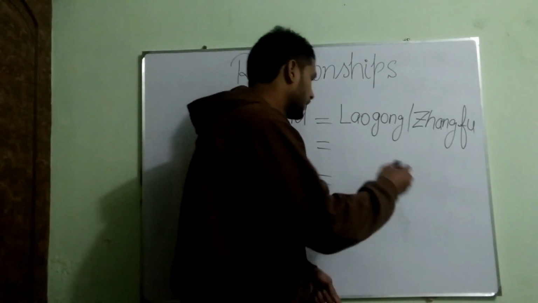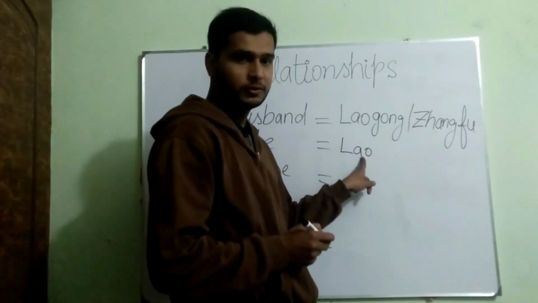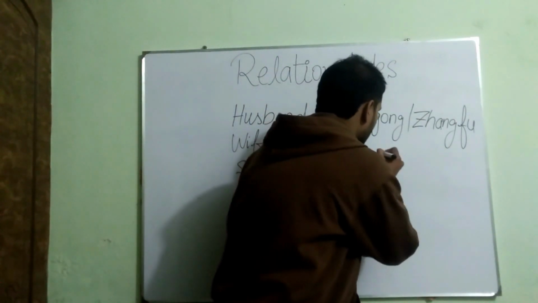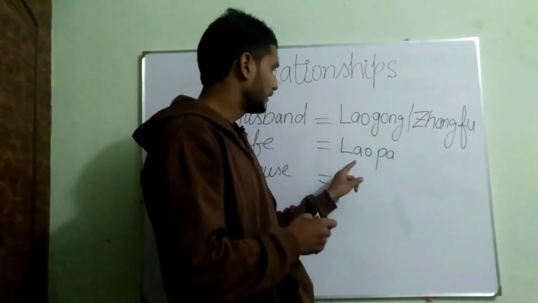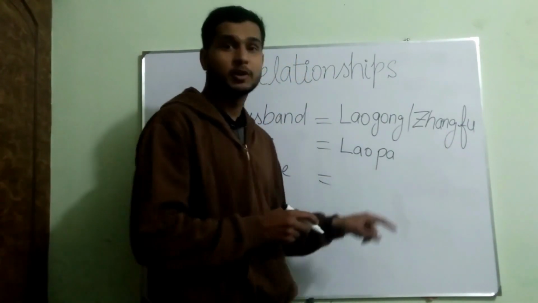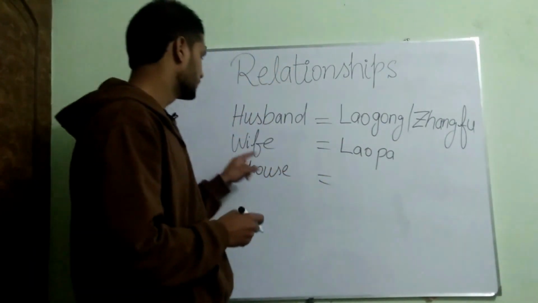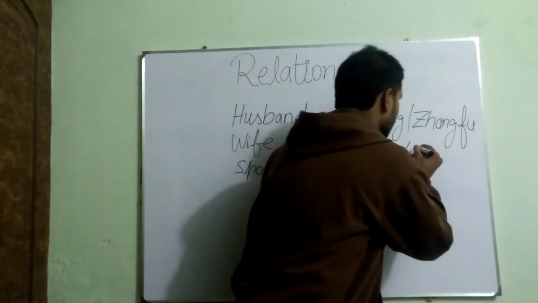For wife, we have lao pa, L-A-O, lao. And if I put here pa, P-A, pa, it becomes lao pa. As I have earlier said that P is pronounced as pa, so it becomes lao pa, and its meaning is wife. For wife, another Chinese word is thai,